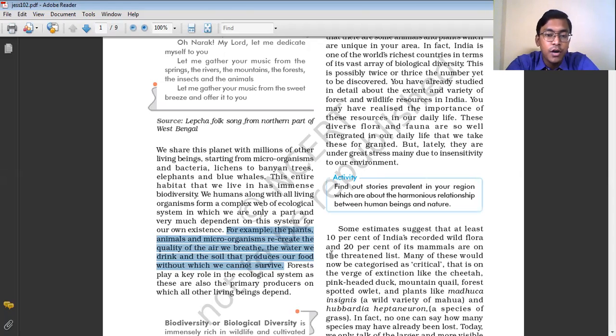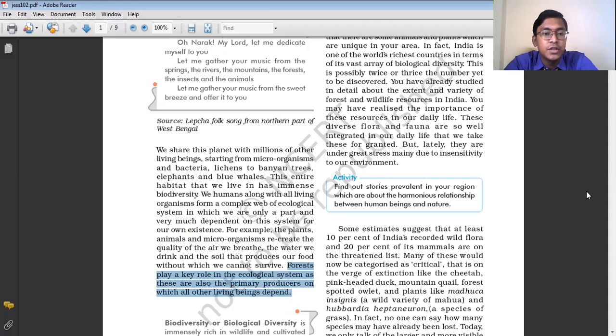So the forest play a key role in the ecological system, as these are also the primary producers on which all the other living beings depend. The forest plays a very important role in the ecosystem, because the forests are the primary producers, and all the living components on the earth depend on this forest cover for their survival.